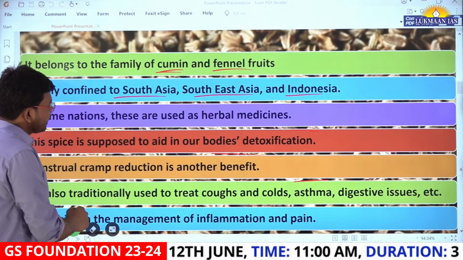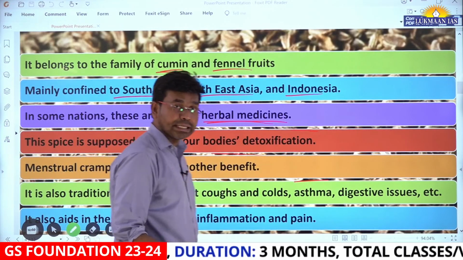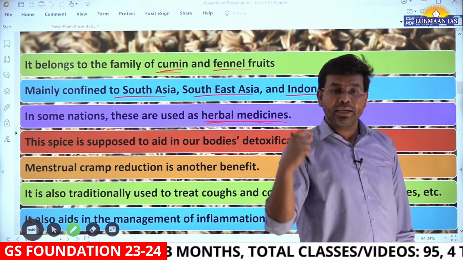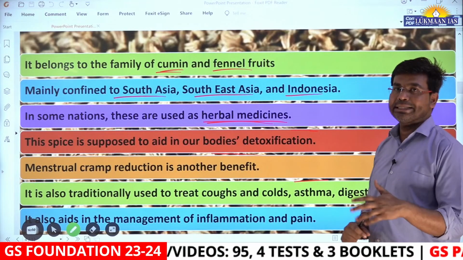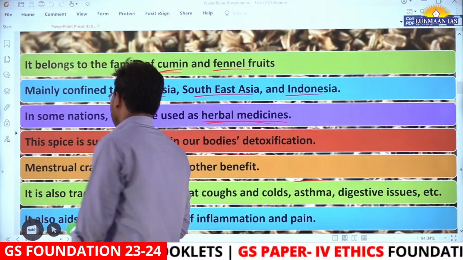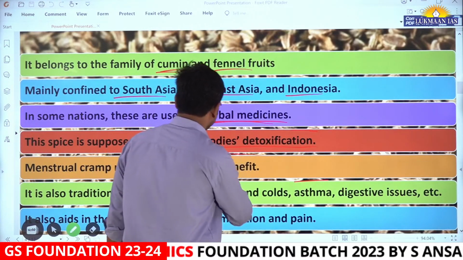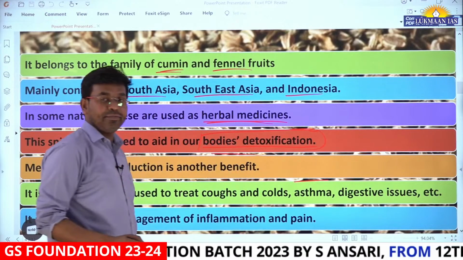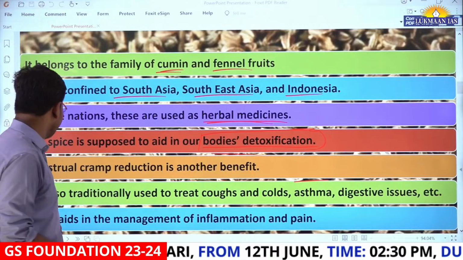In some nations, these are used in herbal medicines. There are some countries where Radhuni seeds are used in herbal medicines, medicines that are prepared by adding different ingredients, right? And this species is supposed to aid in our body's detoxification. It helps in the detoxification of our body.